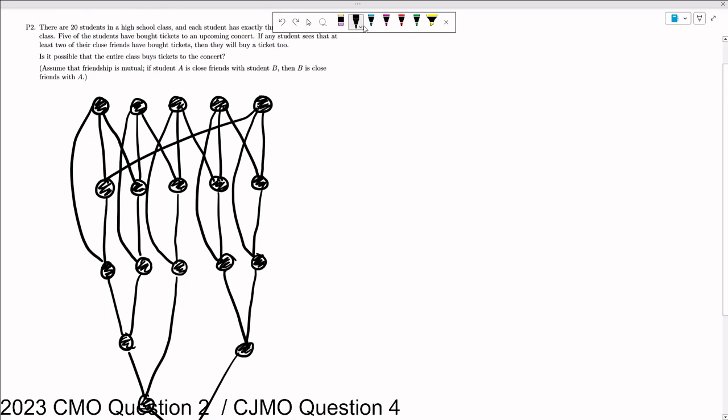But that's just the picture side of things. Let's try to convert this more into math now. Again, if any student sees that at least 2 of their close friends have bought tickets, they will buy a ticket too. That brings to mind an iterative process. So I'm going to say, let's let each connection be a step in our journey. And we have 3 options for things that we can do, 3 ways that we can connect things.